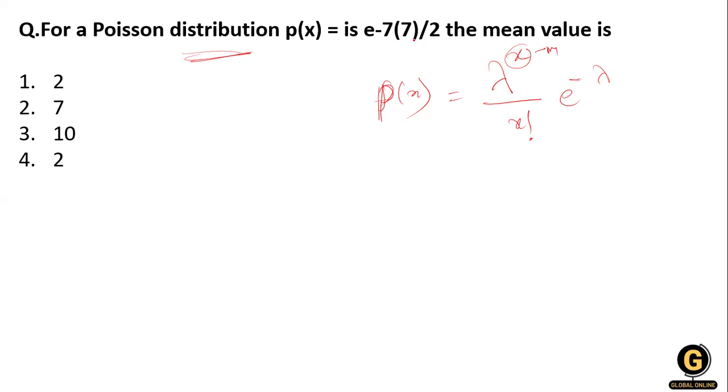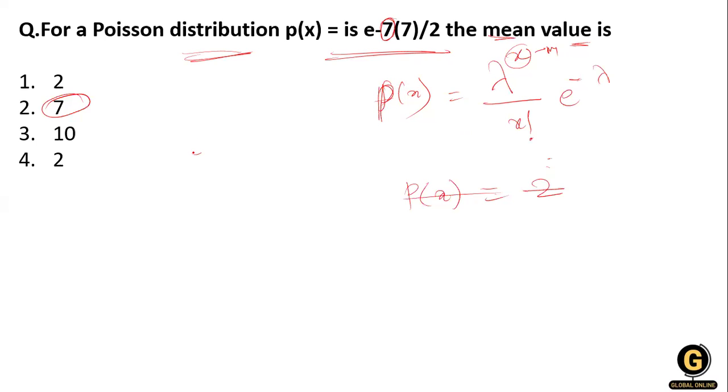Here the mean value is 7, so how do we write it using this formula? P(X equals x) equals e to the power minus lambda, lambda to the power x, divided by x factorial. The option with lambda 2 and x 7 is not correct.